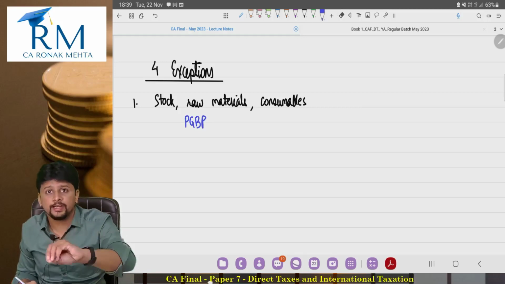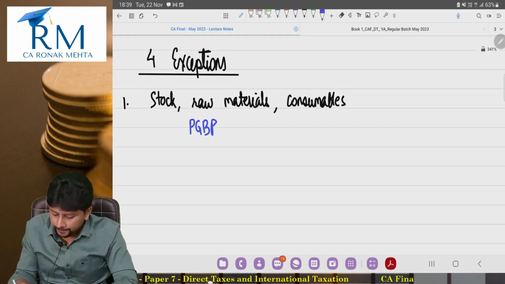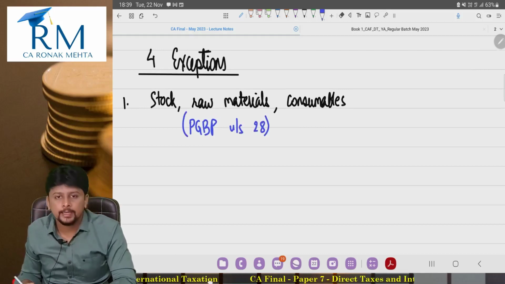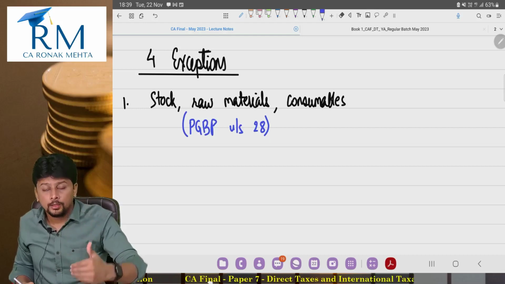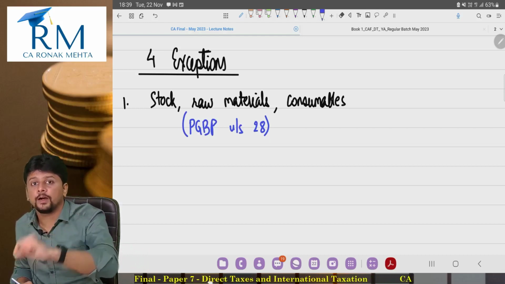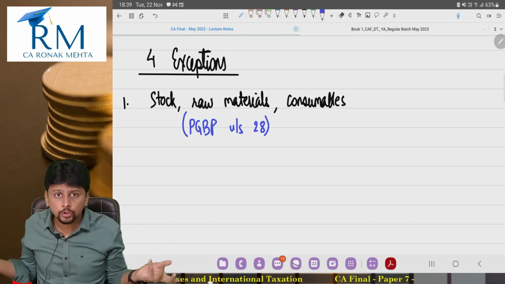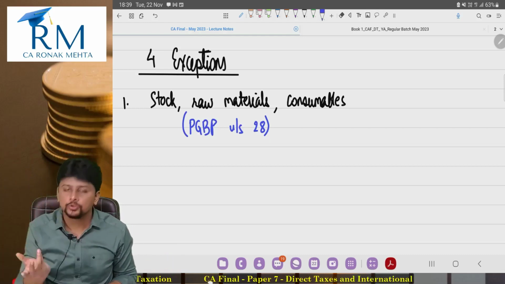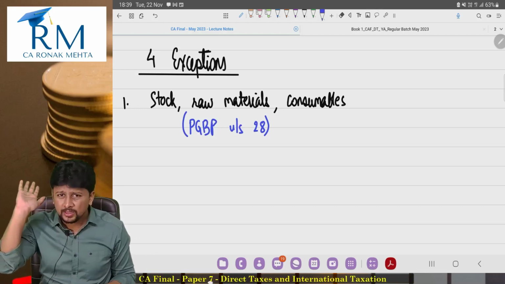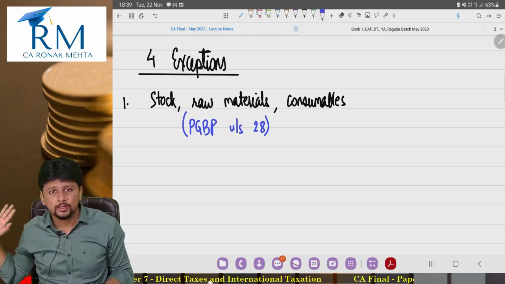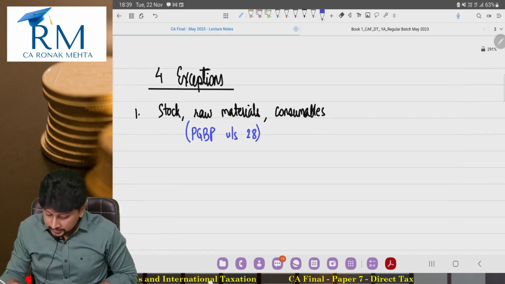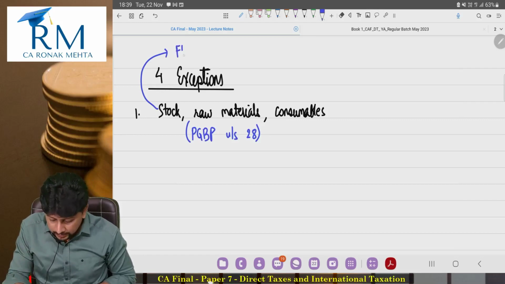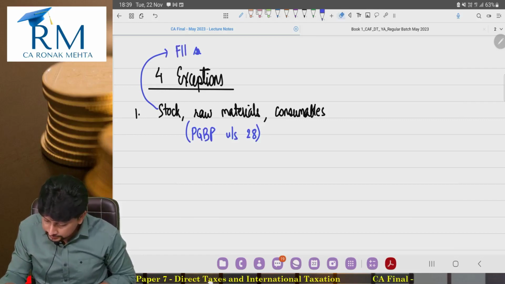So when stock in trade is sold, raw materials are sold, the income will be taxable under PGBP. The charging section under PGBP is section 28. Then should section 45 apply to stock in trade? It should not. Income is to be taxed under the head PGBP, not under capital gains. So we said, okay, stock in trade, raw material, consumables are not capital assets. Remember that this stock in trade does not include the FII securities.